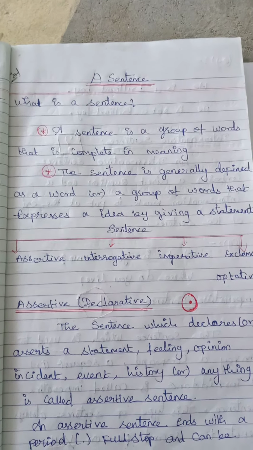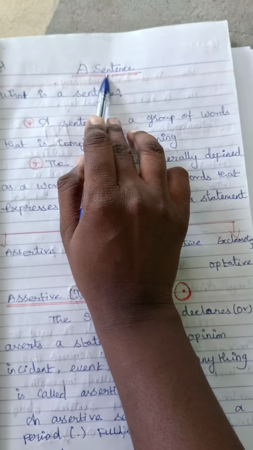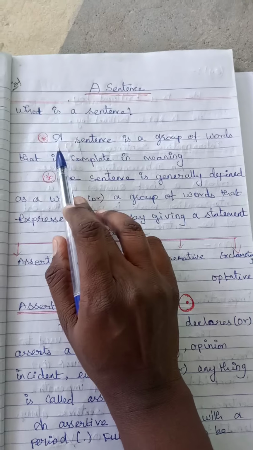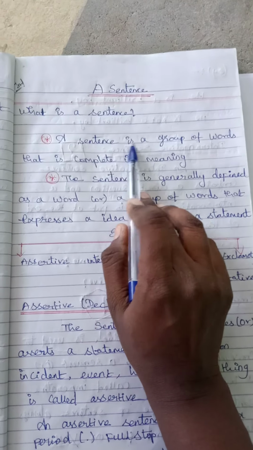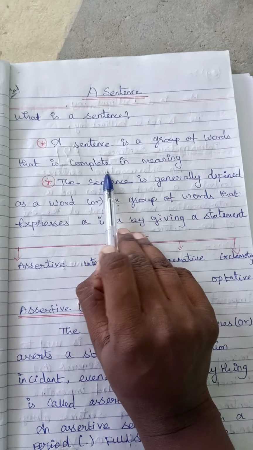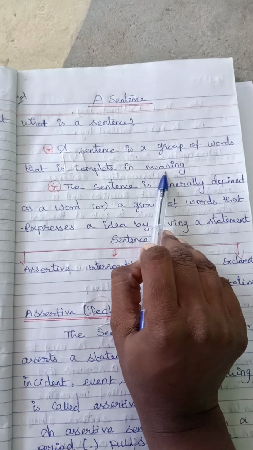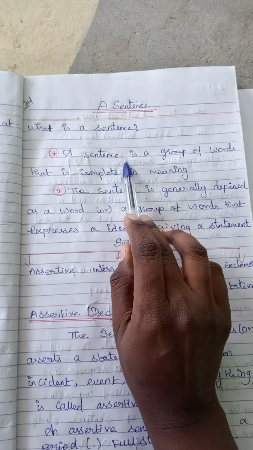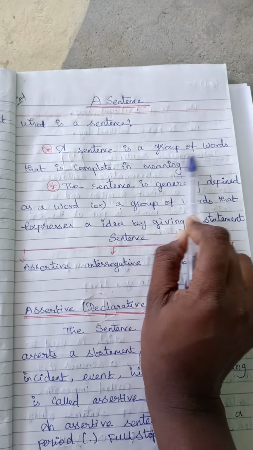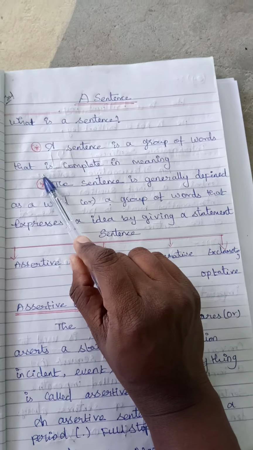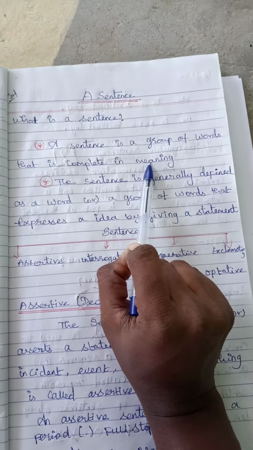Today's topic is the sentence. What is a sentence? A sentence is a group of words that is complete in meaning.